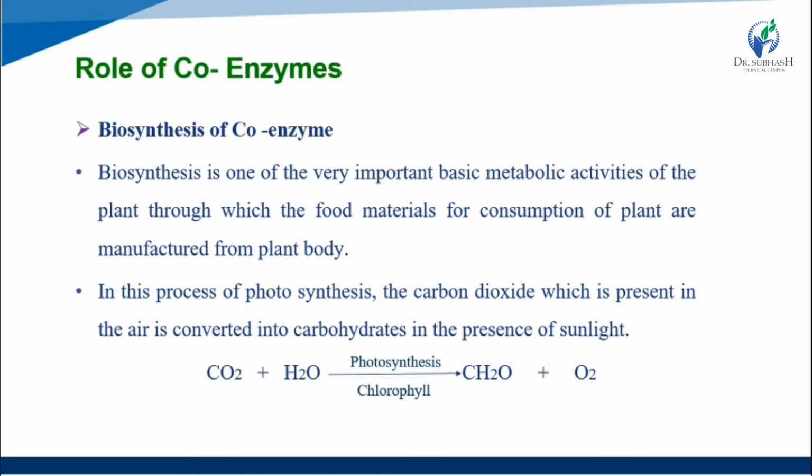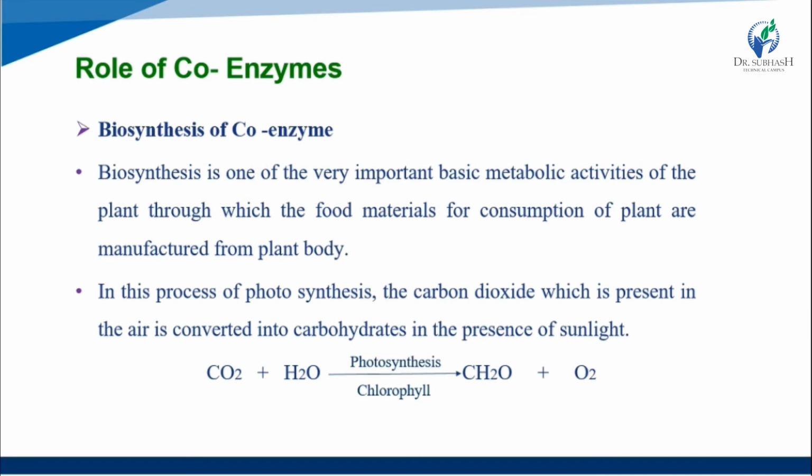In the process of photosynthesis, the carbon dioxide present in the air is converted into carbohydrates in the presence of sunlight.